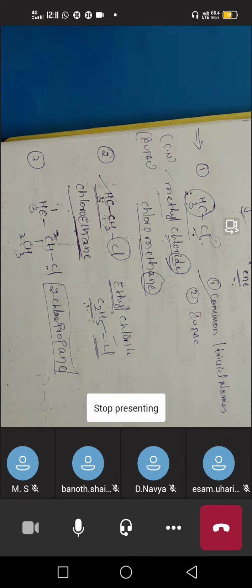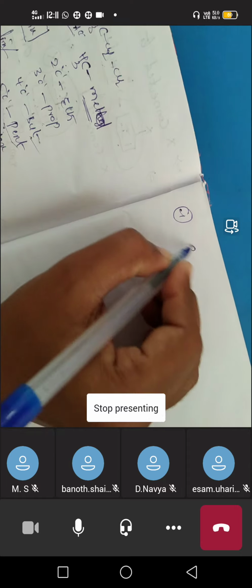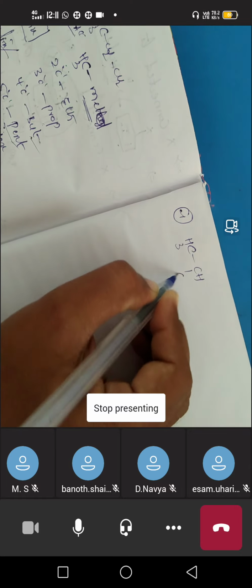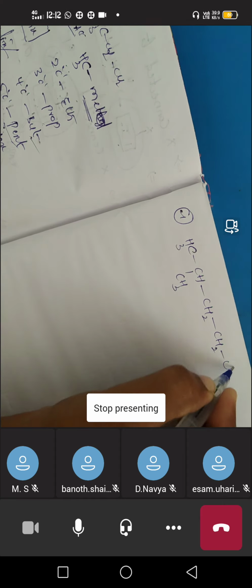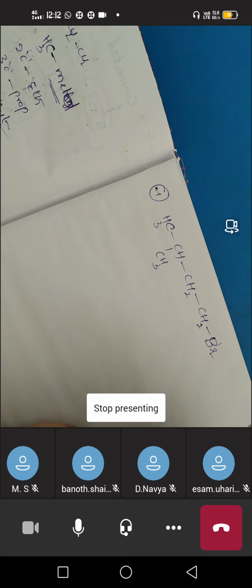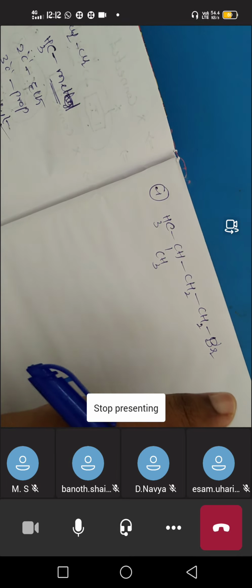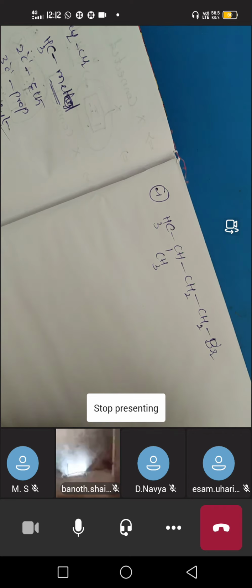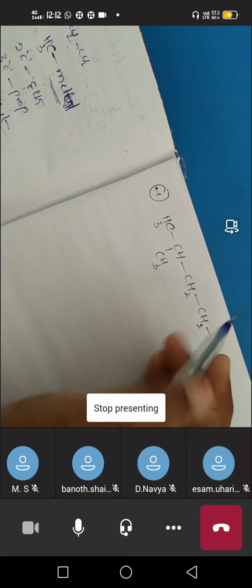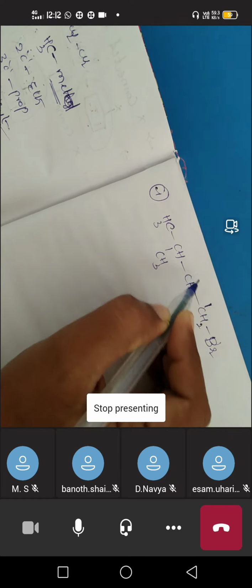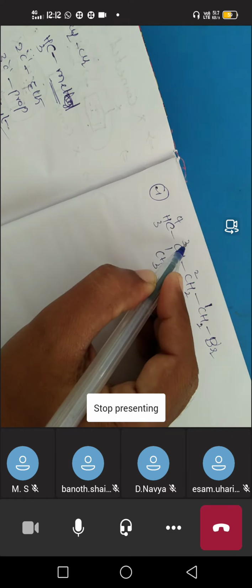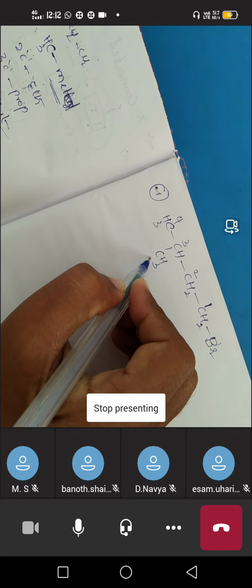Next we'll do another exercise. If the compound is like this, CH3, CH, CH3, CH2, CH2Br. Why always Cl? Now we'll take bromine. First, we have to give the numbers, in the manner that the substituent or the functional group gets the lowest number. I am starting from this carbon. We give numbers to the carbons only, not to the halogen. So 1, 2, 3 and 4. If you number from the other side also, it will get the fourth number only.